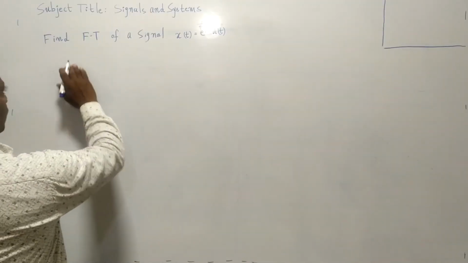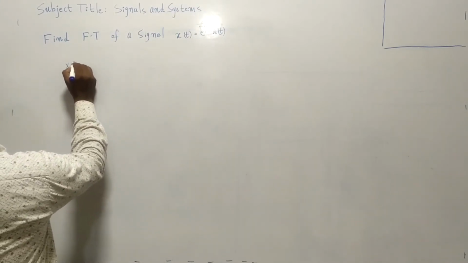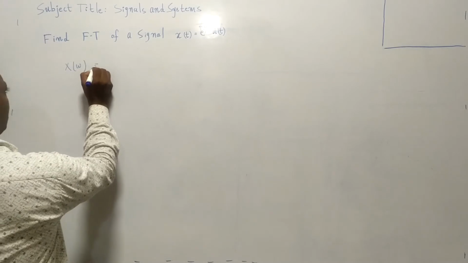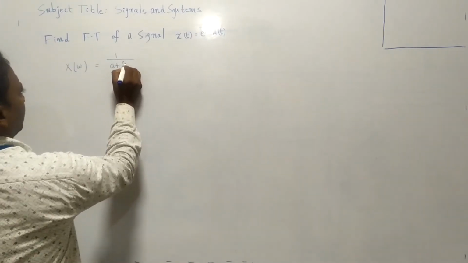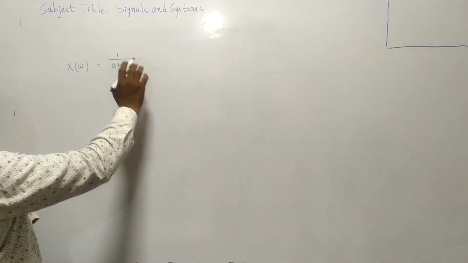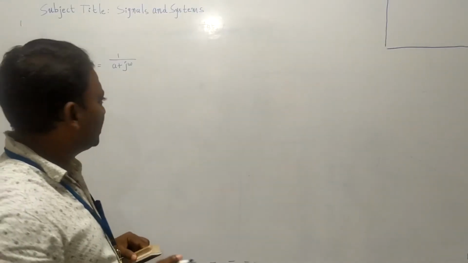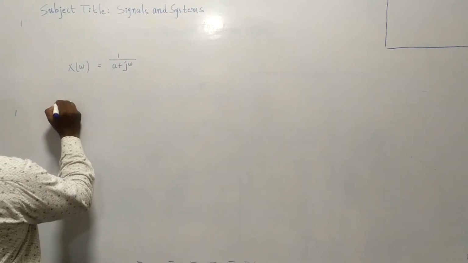Okay, now we are going to see what is the Fourier transform. We got x of omega is equal to 1 by a plus j omega. Okay, so this is the spectrum we got for the given signal e power minus at ut. Now what happens is magnitude spectrum.